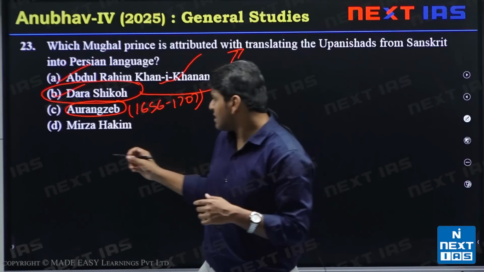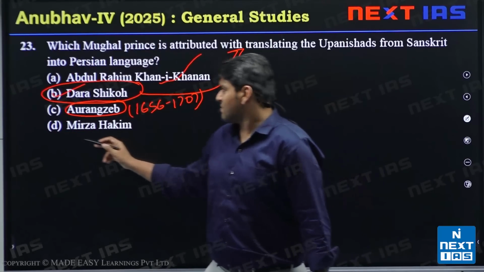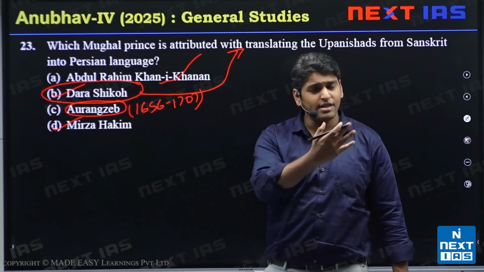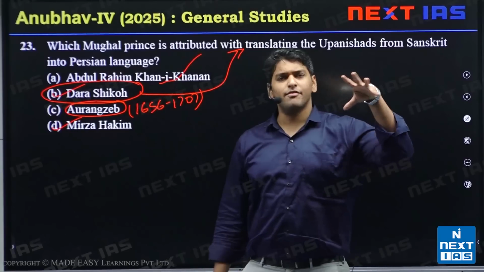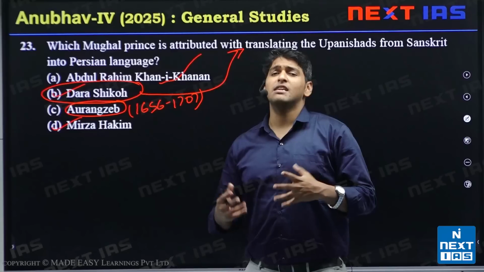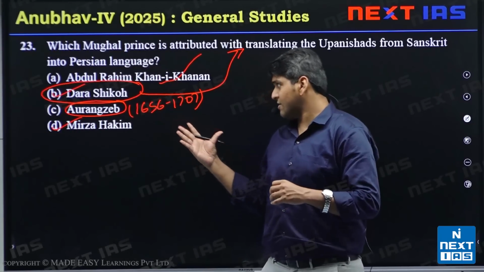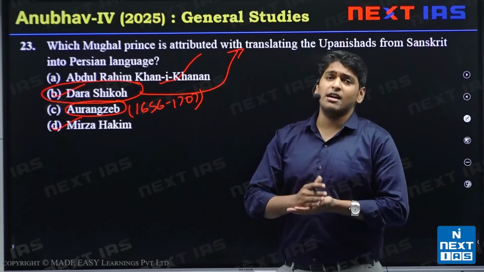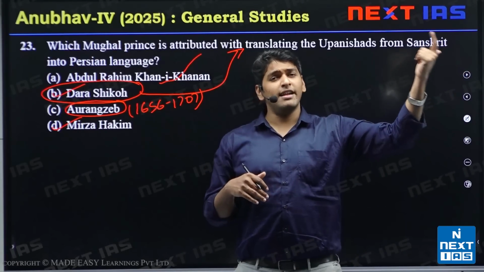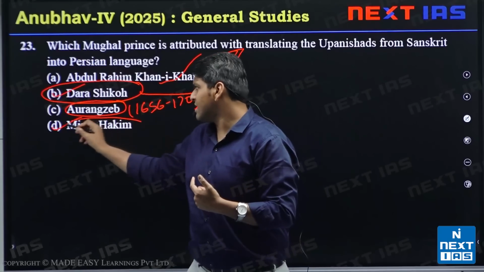Next we have Mirza Hakim. Mirza Hakim was a brother of Akbar. It is said that he was sent to the western frontier to curb a rebellion. He went there, curbed the rebellion, but stayed there and started mustering a force. He was not in agreement with the ideas of Akbar, and in that sense he was more like Aurangzeb, thinking that Akbar's very liberal policies would destroy the empire. So he mustered a force there and challenged Akbar. Akbar came out on top and was able to defeat him.